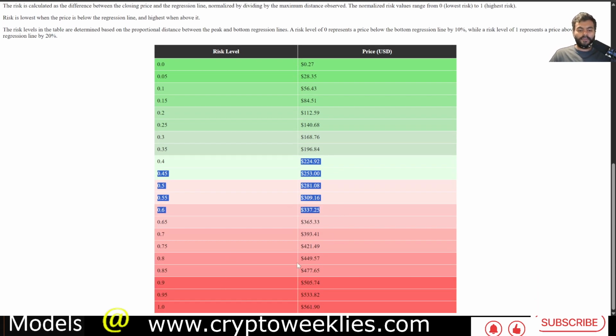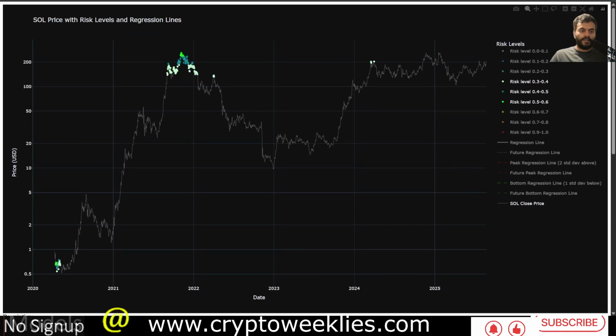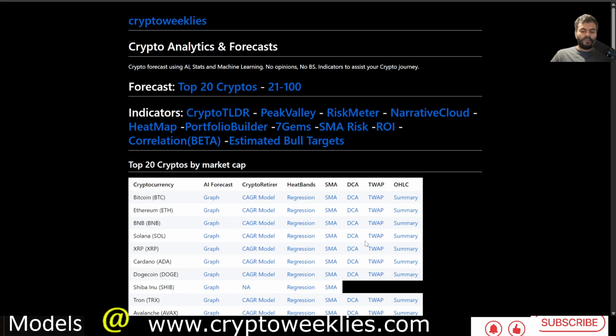The higher end of the price projections per this model is between 0.7 and 1 risk, between $393 and about $533. Again, price hitting the actual 1 risk is slightly less probable, but with 0.7 to 0.95 risk, it is roughly between $400 and $433 as projected by the DCA model. As an average of all of the models, we'll discuss an aggregated bull run target at the end.